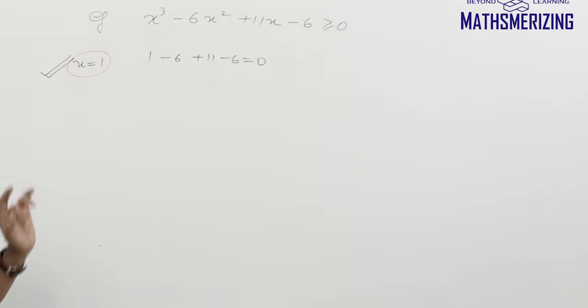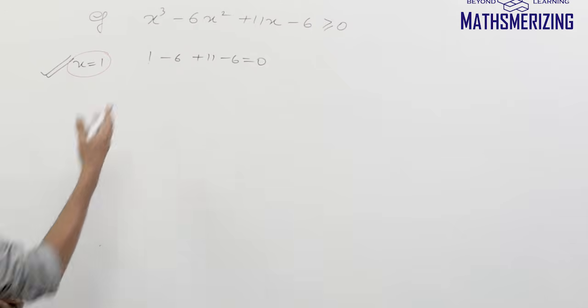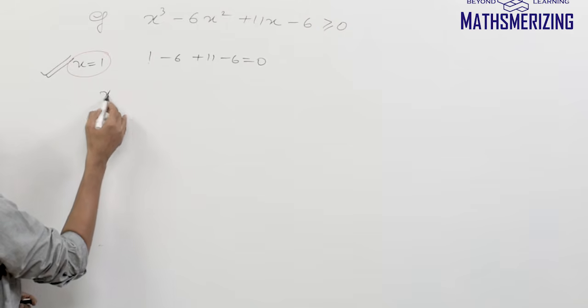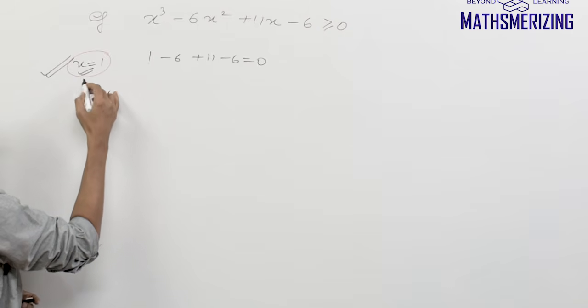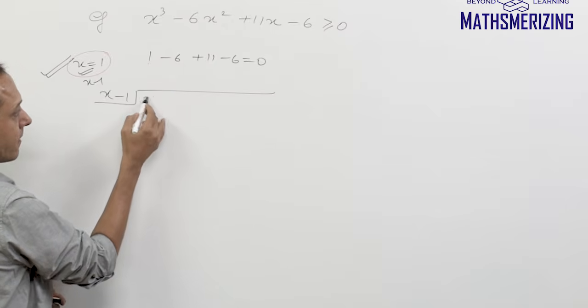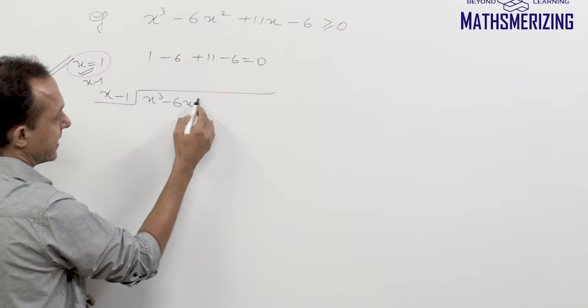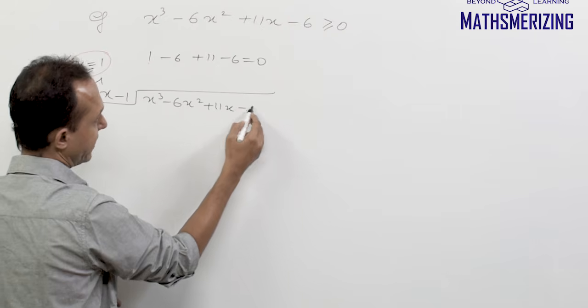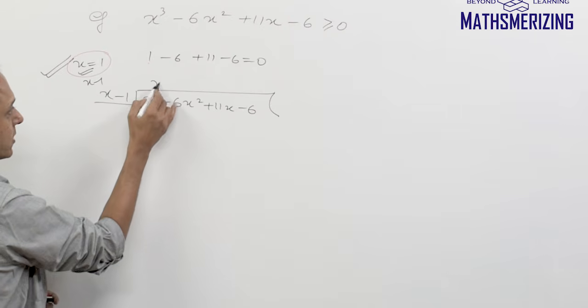Now we can find the other two roots by using either long division. So I can use long division, where I divide this expression. The root is x equal to 1, so the factor is x minus 1. So I'll divide x cube minus 6x square plus 11x minus 6 by x minus 1. So this is what? x square.